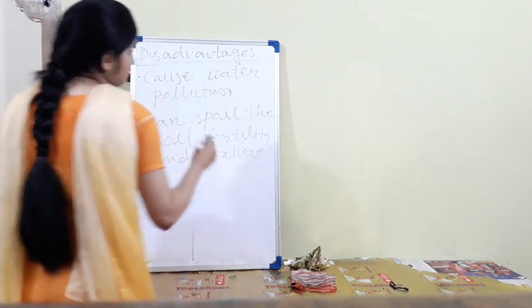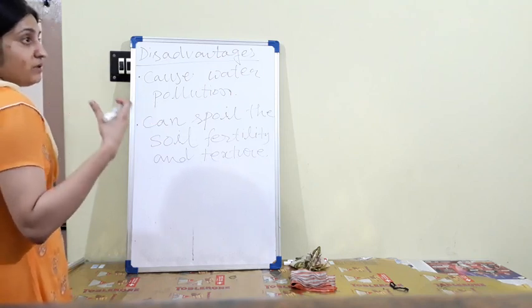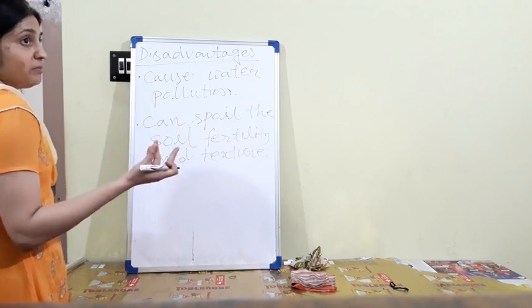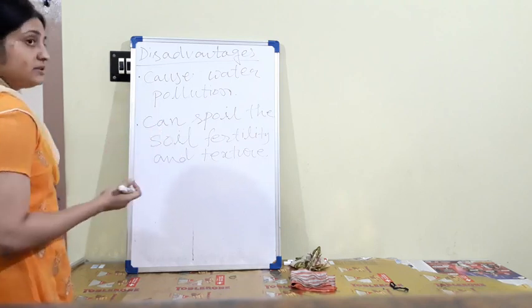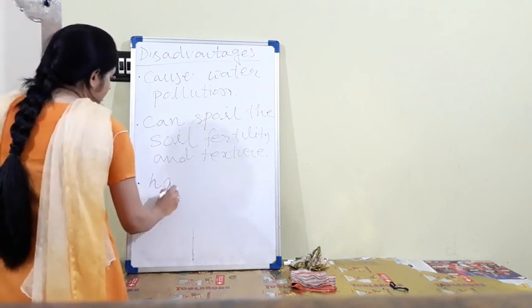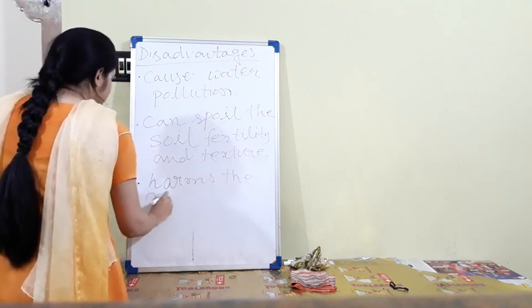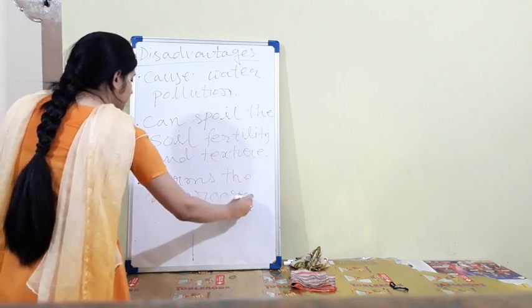As it is a chemical substance, the microorganisms that are friendly for us, earthworms, redworms, different types of bacteria, can be harmed by these fertilizers. It can harm the microorganisms and organic matter of the soil.